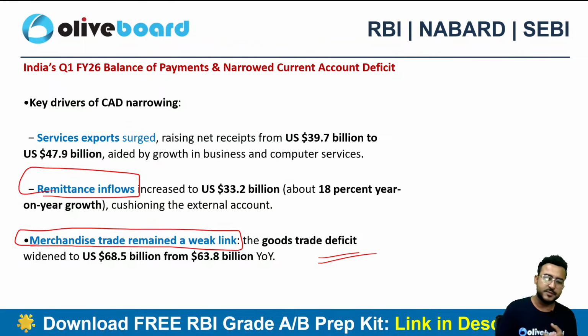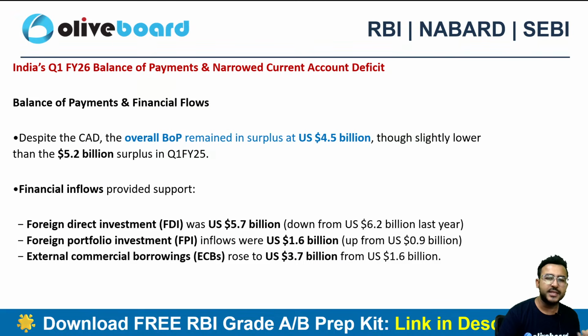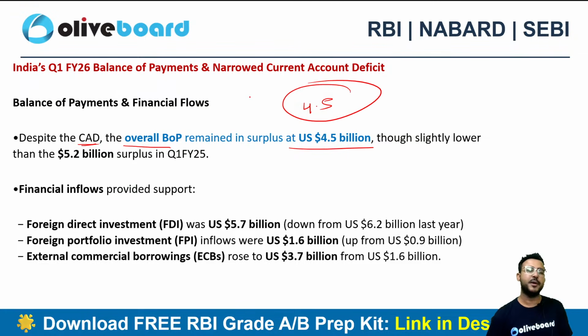Because of the service exports and the remittance inflows, there was a huge, I can say, decline in the current account deficit, right? Balance of payment, if I talk about balance of payment and financial flows, so despite a lower CAD, the overall balance of payment remained at a surplus of $4.5 billion. Okay, please do remember this number.